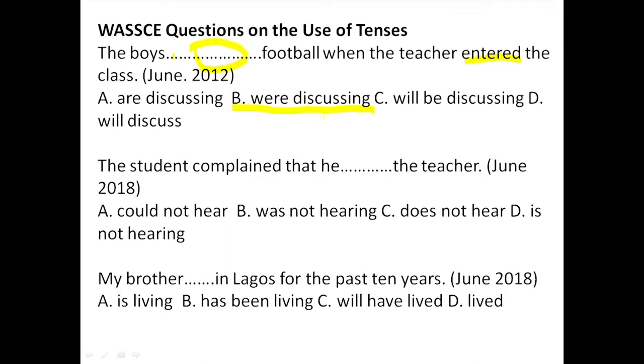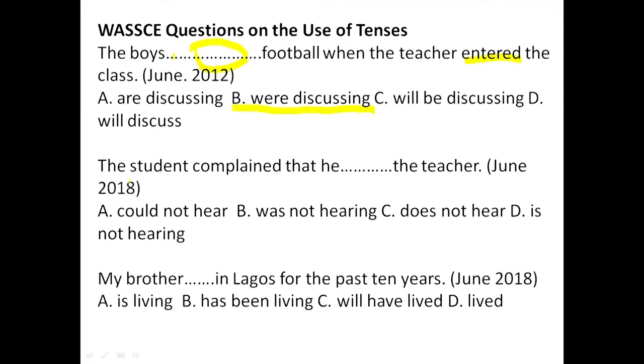So it's the best here. Beware, we'll be discussing, no. This is the future progressive. We'll be discussing is not the answer. And they will discuss, of course, is a future. So our answer is option B, for the reason I've posited to you.